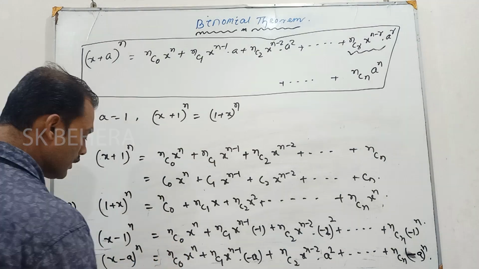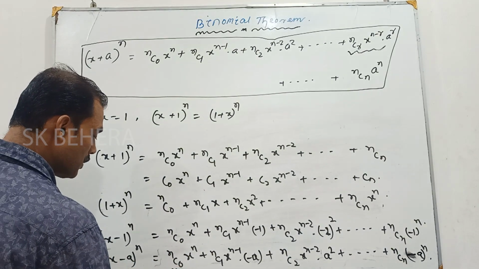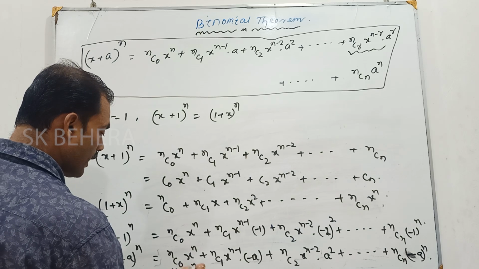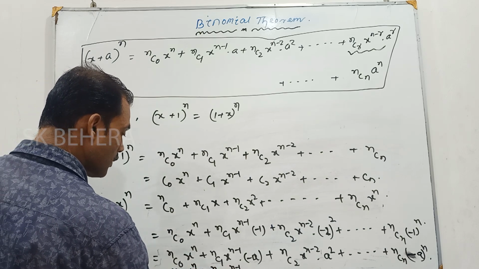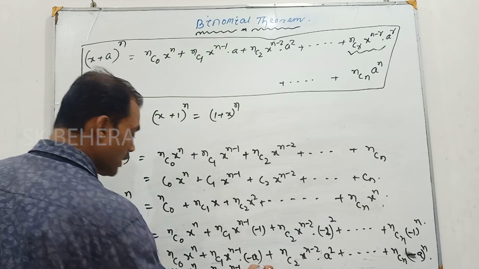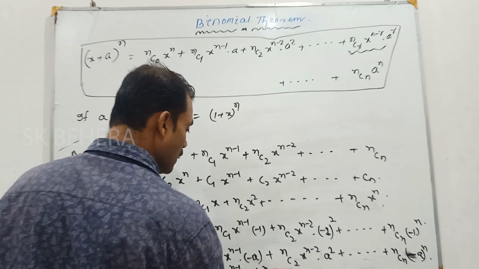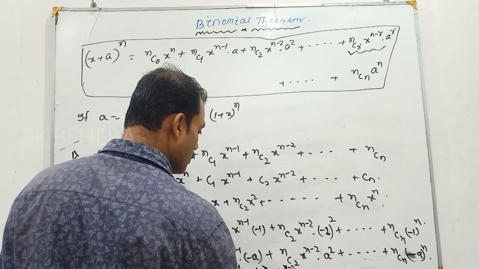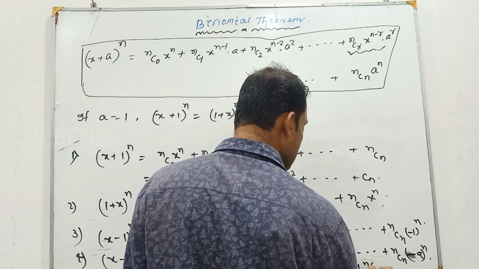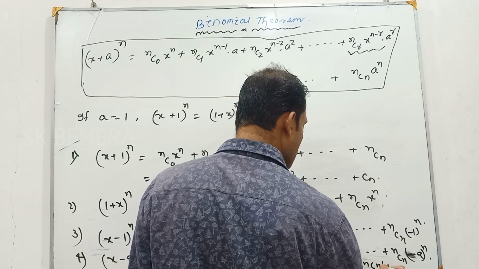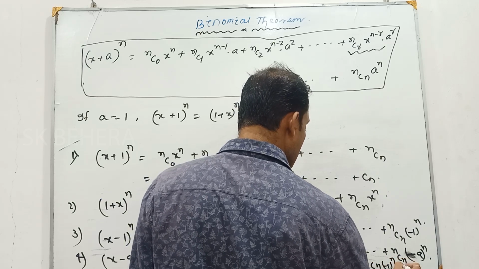That will be written as nC0 x to the power n minus nC1 x to the power n minus 1 into a plus nC2 x to the power n minus 2 into a square plus dot dot dot plus nCn into minus 1 to the power n into a to the power n.